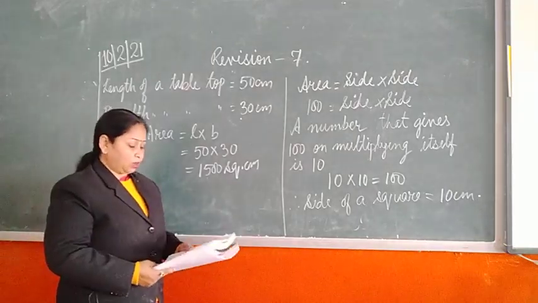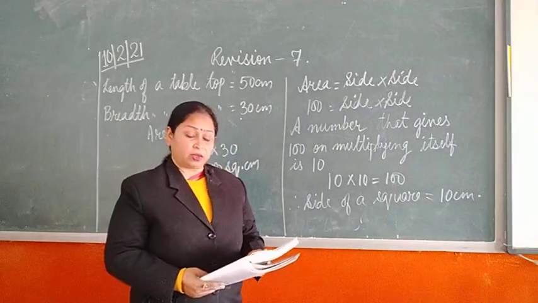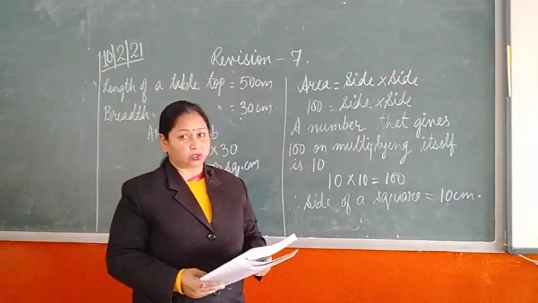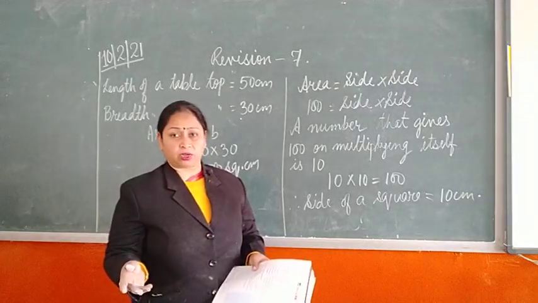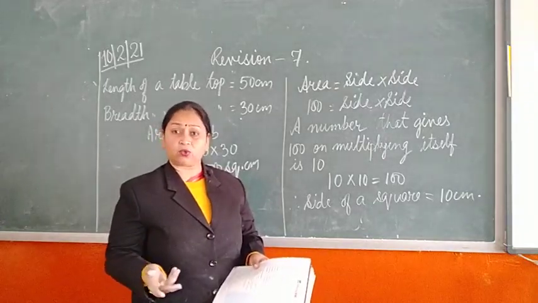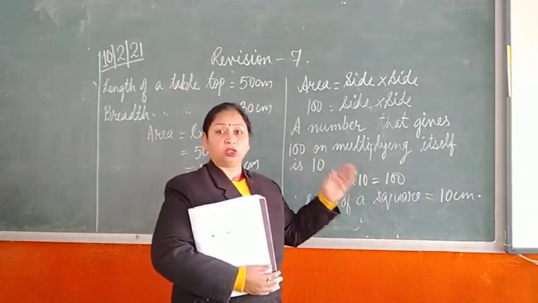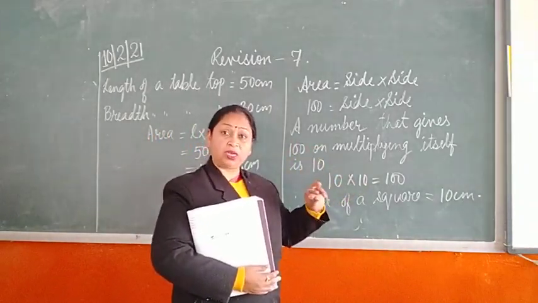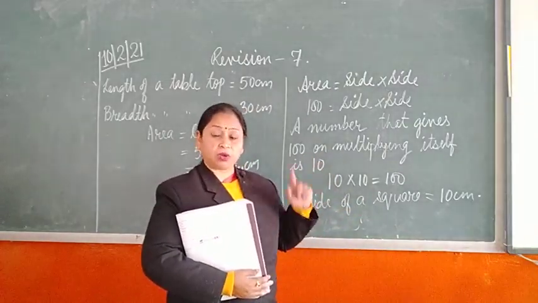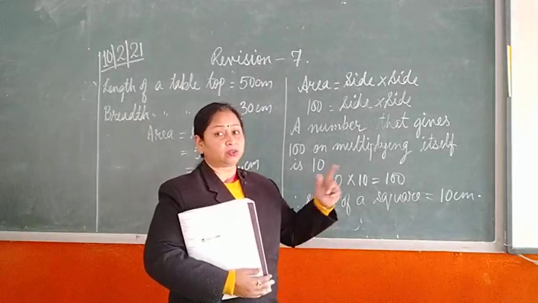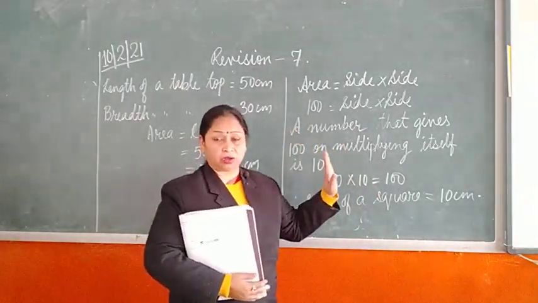Okay. Then the area of a square bag is 100 square centimeter. Find the length of each side. Now, when length is given, we multiply side into side, but when area is already given, how to get it? Since we are talking about square, we know that we have to take such a number that when it multiplies to itself, it gives you the result. So, as in this case, it is given 100.